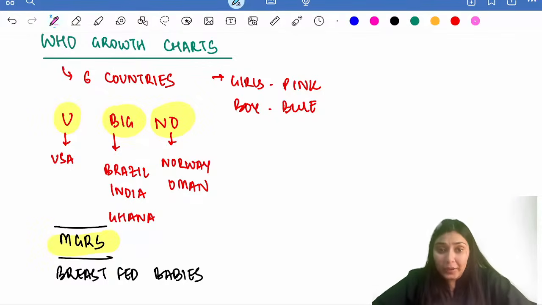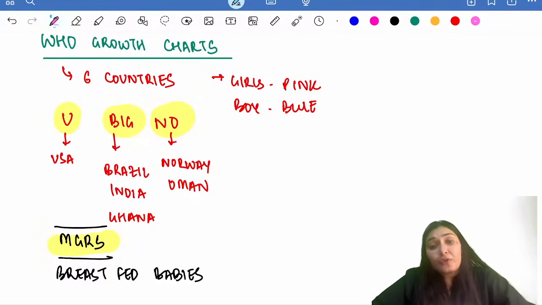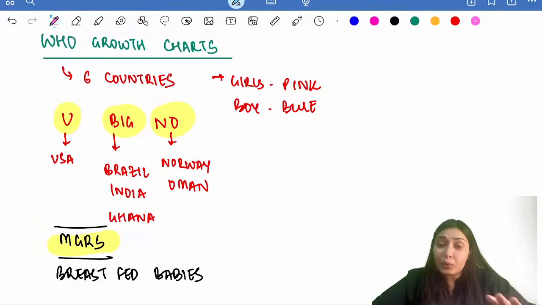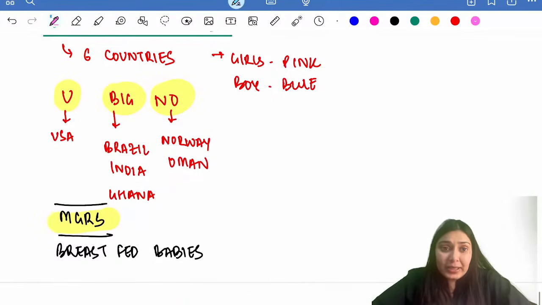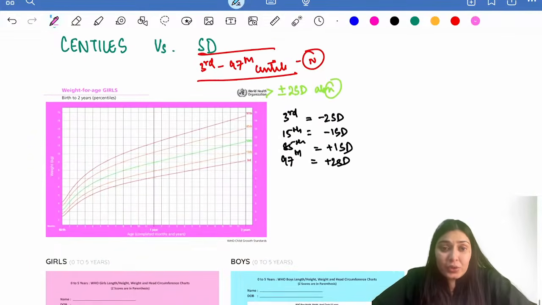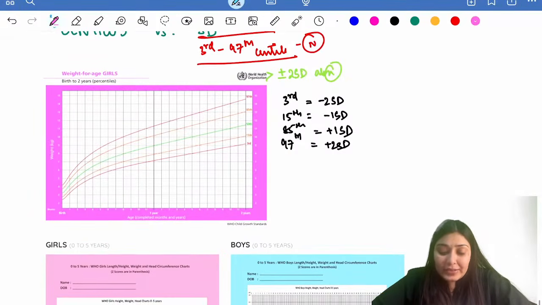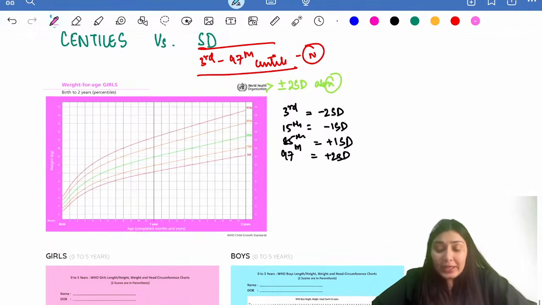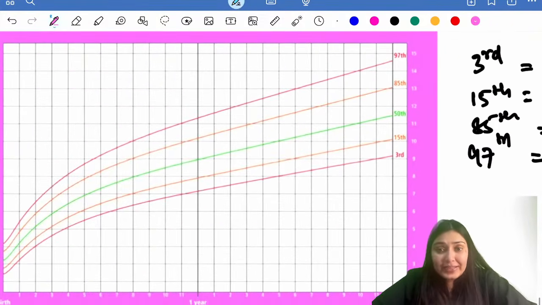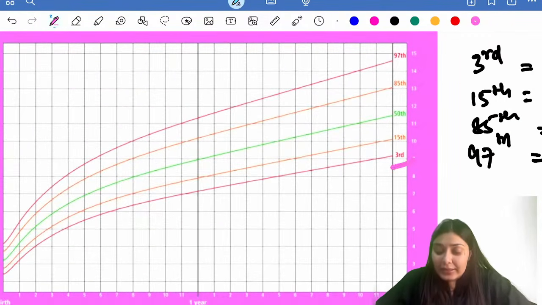O is Oman. Right? We also have different colors for boys and girls. For boys, we have blue color charts. For girls, we have pink color charts. Can you see in these growth charts, we have different centiles. We have 3rd centile, 97th centile, 85th, 50th, 15th.